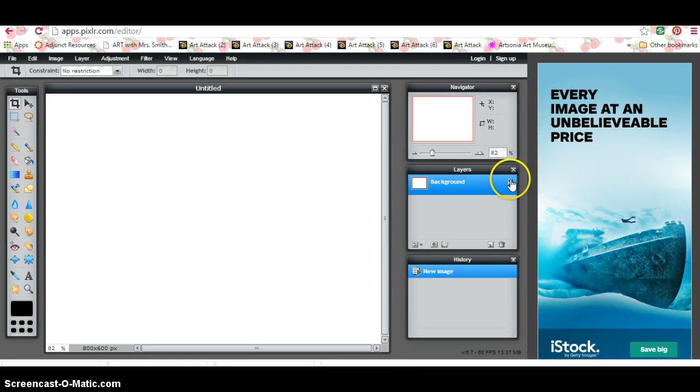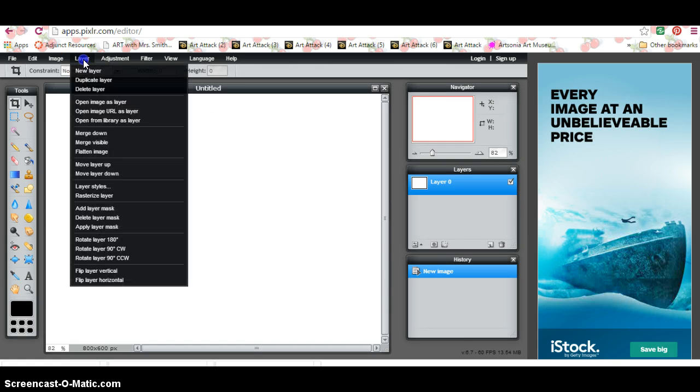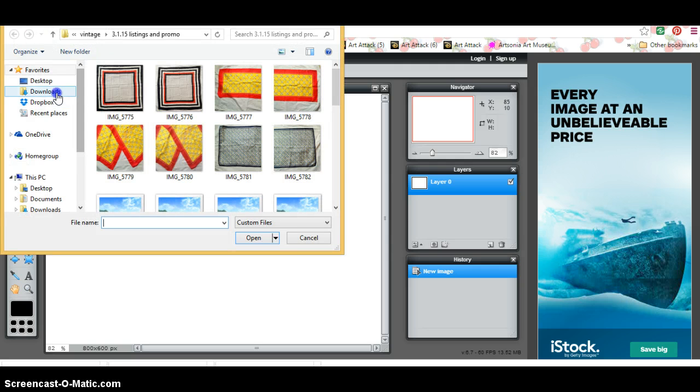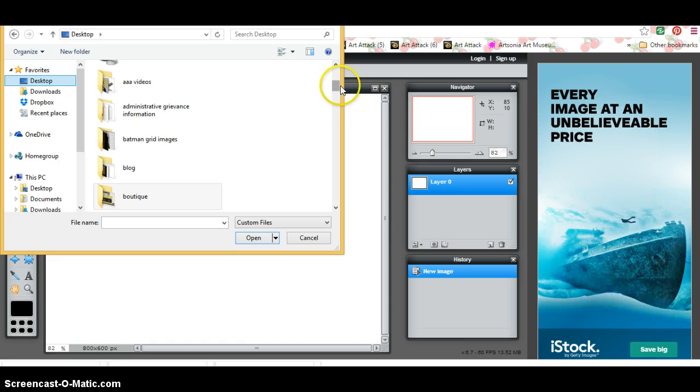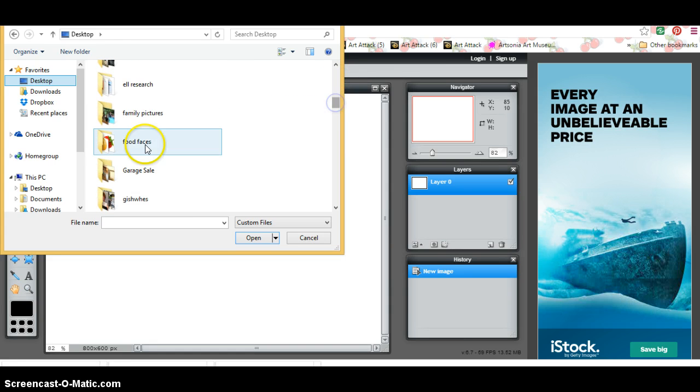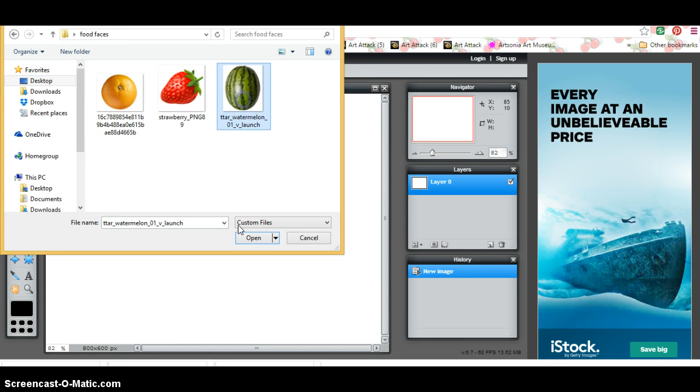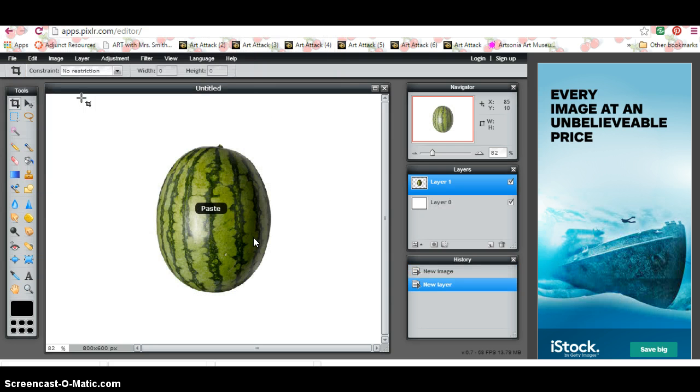So I like to get rid of this little padlock. That's just me. The first thing is, students always want to go to File, Open, and open up each image, because that's what they're used to doing in Word and places like that. But this is different. We actually want to open the image onto this file we already have. So you're going to go to Layer, and then Open Image as Layer. That's going to enable you to find your food face, and you always want to start with the biggest part. So I'm going to start with my watermelon, and I'm going to click Open, and there's my watermelon.